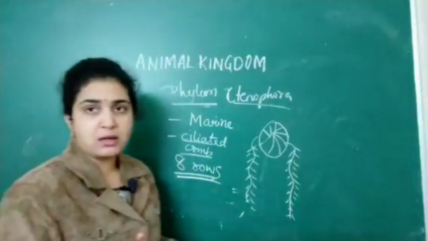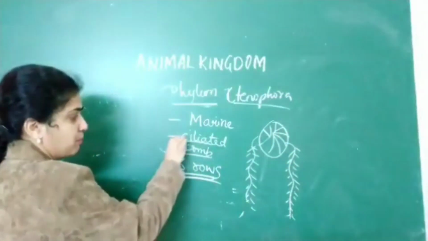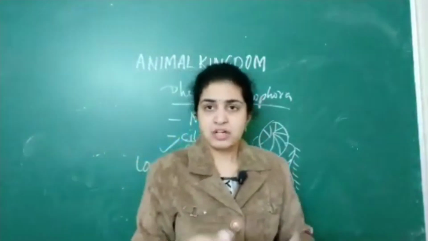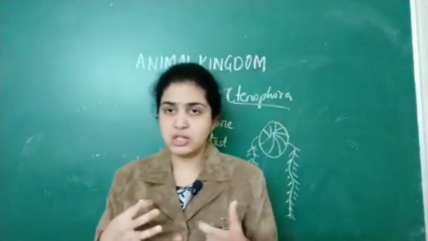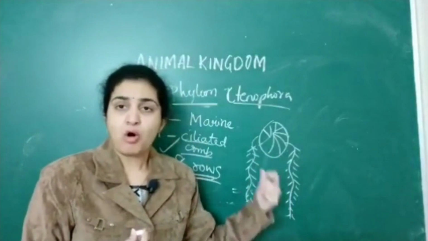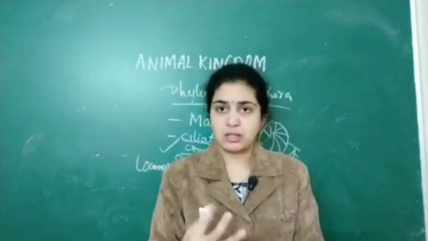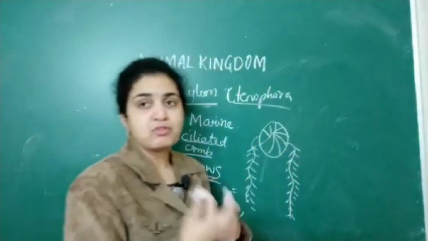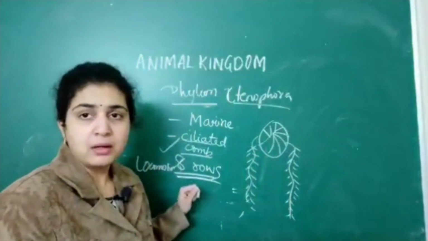So they exhibit 8 rows of ciliated comb plates. What is the use of the ciliated comb plates? They play an important role in locomotion. Just as for sponges we saw that ostia play an important role in transportation of water, digestion and all, the 8 rows of ciliated comb plates play an important role in locomotion, because they should move from one place to another. So they have special features called ciliated comb plates, which play an important role in locomotion. That is about the phylum Ctenophora.